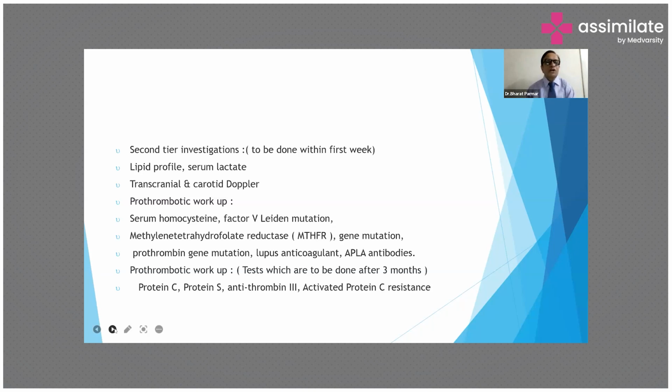Prothrombotic workup tests to be done after 3 months are protein C, protein S, antithrombin III, and activated protein C resistance.